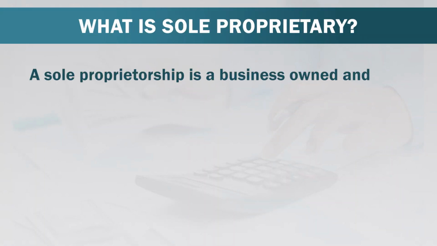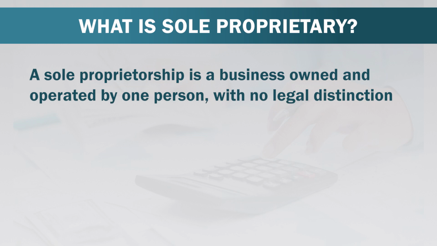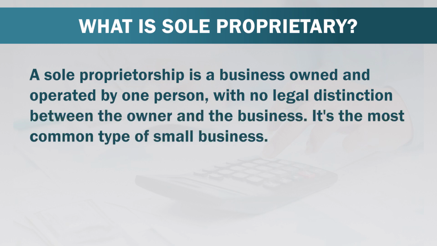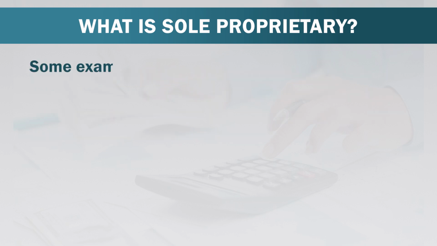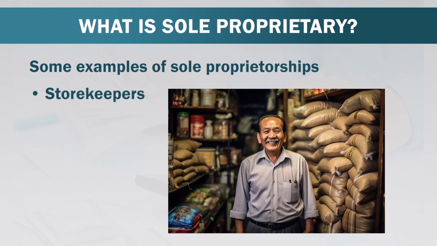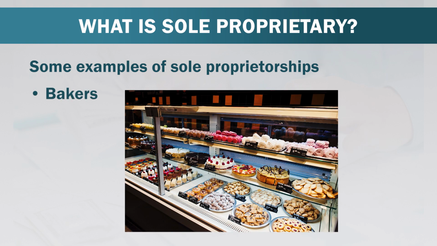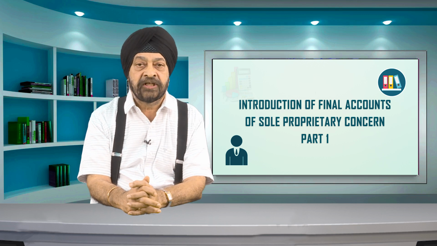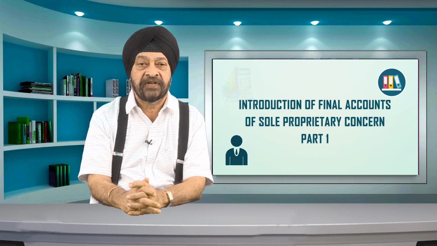First of all, let us understand what is sole proprietary. A sole proprietary is a business owned and operated by one person with no legal distinction between the owner and the business. It's the most common type of small business. Some examples of sole proprietorship: storekeepers, bakers, carpenters, and many more. This firm has its own special features.